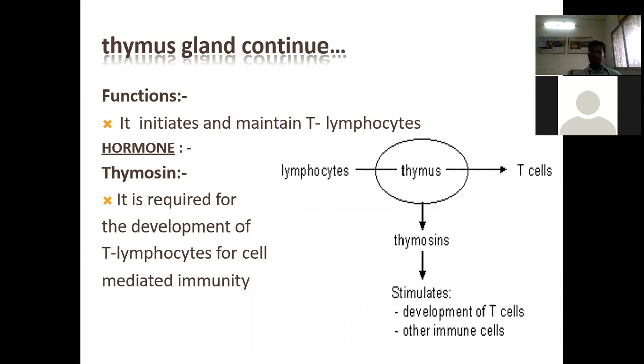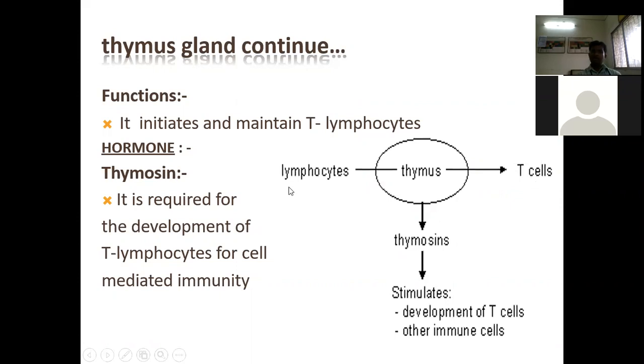Basically two types of lymphocytes increase, B lymphocytes and T lymphocytes. The thymus gland secretes one hormone known as thymosin. The thymus gland produces two types of lymphocyte, B lymphocyte and T lymphocyte. The T cell is known as the thymus-derived lymphocyte.